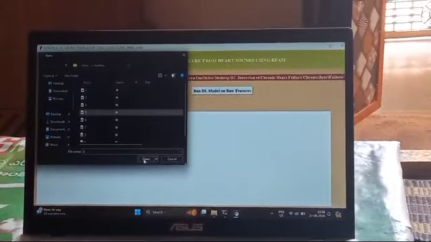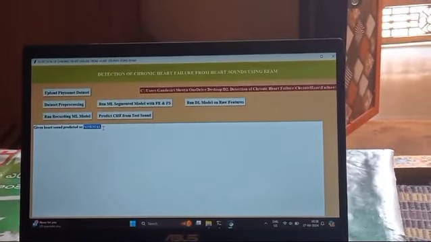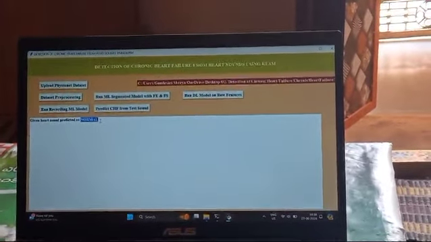Later we are going to upload a person's data. Whatever data you upload here, just keep it on this, and then it shows whether it is normal or abnormal. So this is the process, this is my project, showing whether the person is in a normal position or abnormal position.